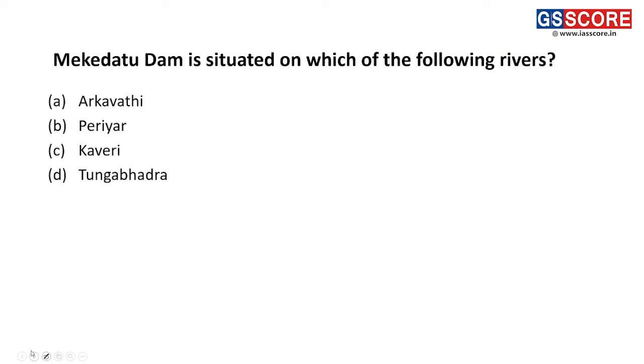Moving towards the next question. The Mekadatu Dam is situated on which of the following rivers? So I will be asking you on which river the Mekadatu Dam is constructed. Guys, it is the Kaveri river. Kaveri is the correct answer for this question.